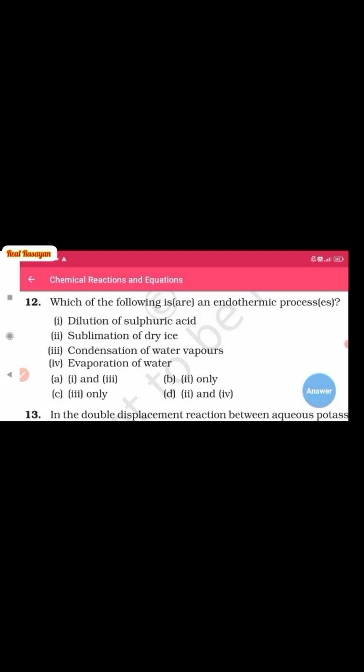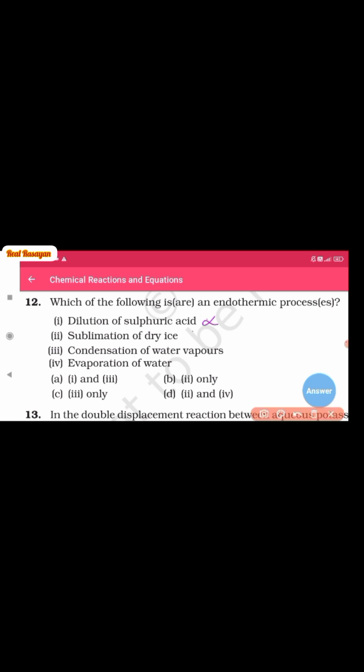Okay, dilution of acid, sulfuric acid, which is a strong acid. When we dilute a strong acid, an amount of energy is released. So an amount of energy is released during the process. The process will be exothermic, not the endothermic. So this is not. Second is the sublimation of dry ice.